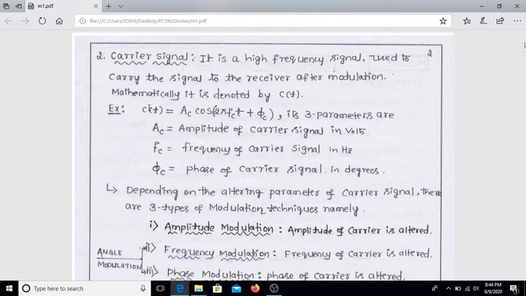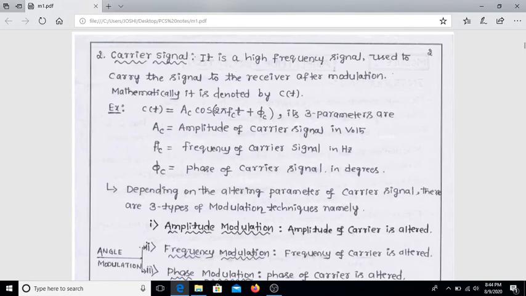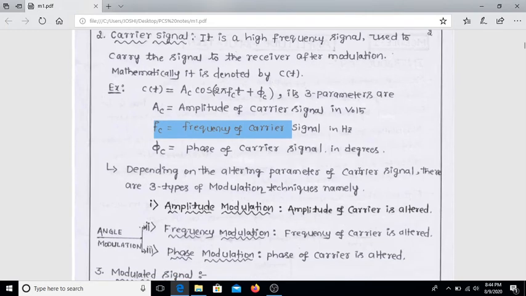It is mathematically written as c of t is equal to Ac cos 2 pi fc t. This is the carrier signal. The message signal is m of t is equal to Am cos 2 pi fm t. The carrier signal c of t is equal to Ac cos 2 pi fc t, where Ac is the amplitude of the carrier signal and fc is the carrier frequency.